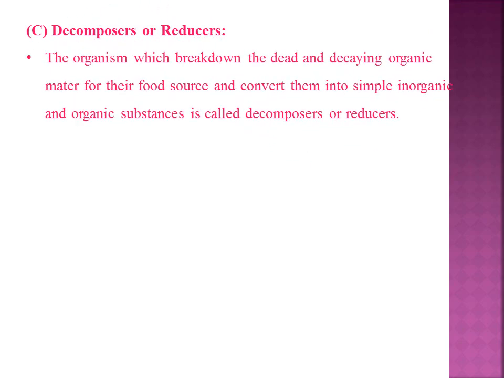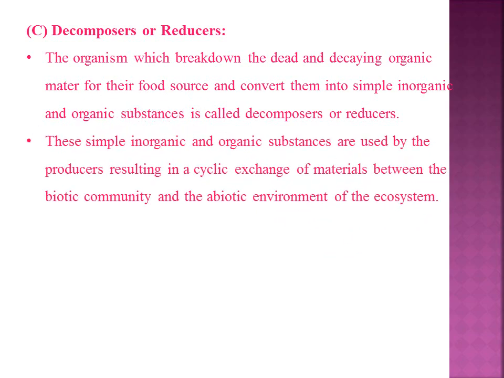The decomposers are organisms which break down the dead and decaying organic matter for their food source and convert them into simple inorganic and organic substances. These simple organic and inorganic substances are utilized by the producers, resulting in the cyclical exchange of materials between the biotic community and the abiotic environment of an ecosystem. This process is called the biogeochemical cycle.